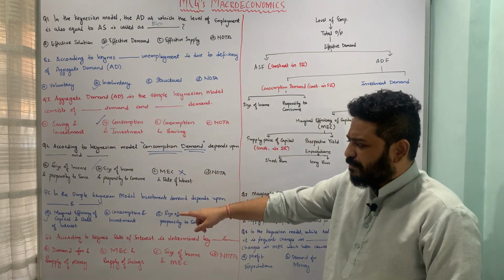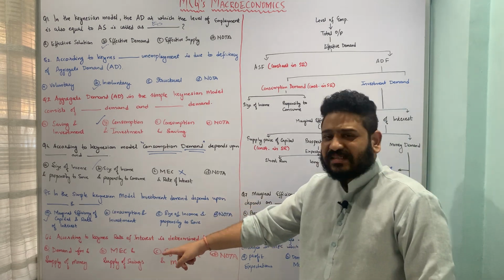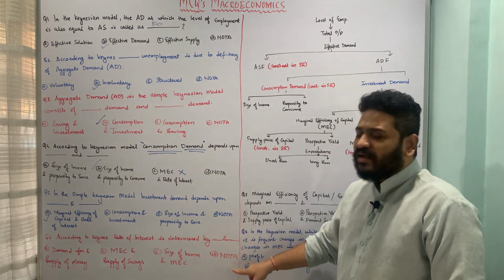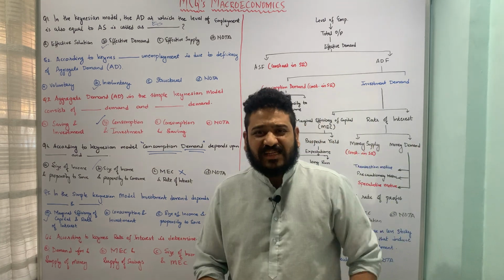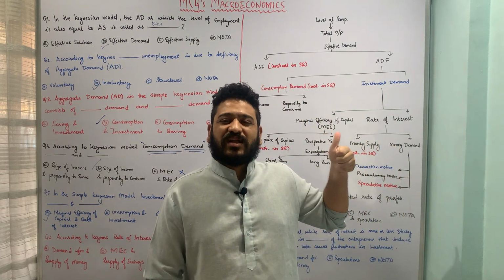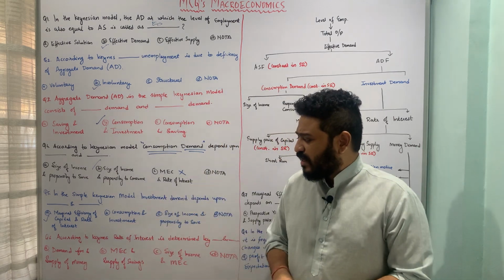The first option is demand for and supply of money. The second is marginal efficiency of capital and supply of savings. The third is size of income and marginal efficiency of capital, and none of the above. So here we have seen that the rate of interest is dependent upon two important things. One is the supply of money and the other is the demand for money, and therefore option A relates to the same.